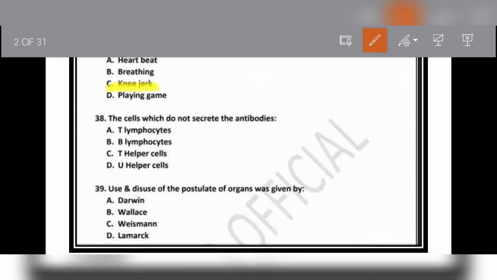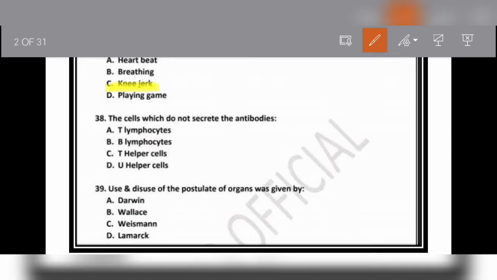Question number 38: the cells which do not secrete the antibodies are: option A is T lymphocytes, option B is B lymphocytes, option C is the T helper cells, and option D is the U helper cells. The cells which do not secrete antibodies are T helper cells and T lymphocytes.